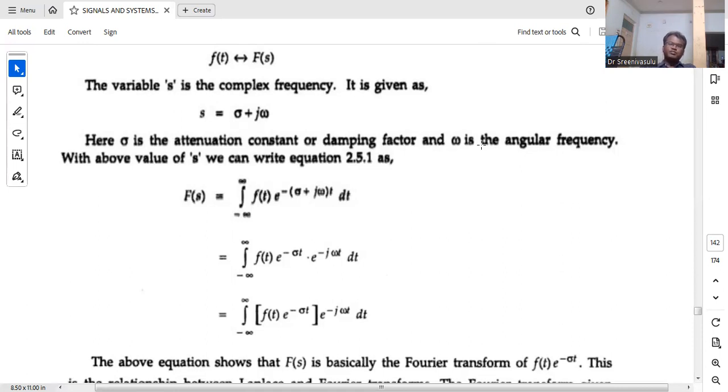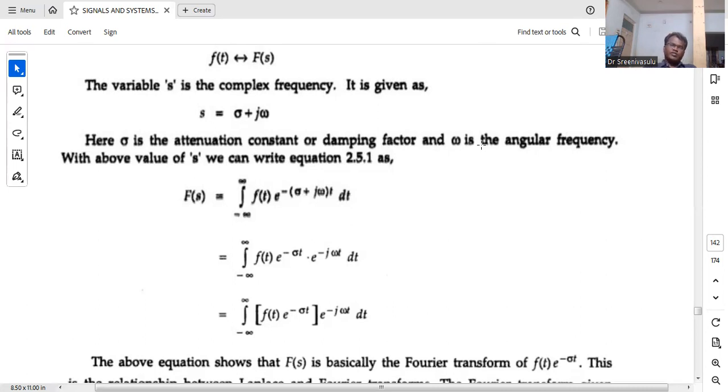Now, if you substitute s equal to sigma plus j omega, the formula becomes F of s equal to the integral from minus infinity to plus infinity of f of t into e power minus sigma t into e power minus j omega t dt. It looks like the Fourier transform of f of t into e power minus sigma t.